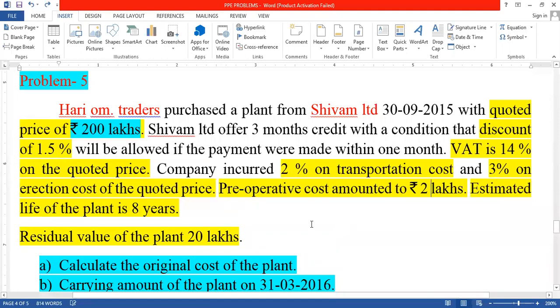After this, the estimated life of the plant, the estimated life of the asset, is 8 years. The residual value is nothing but the scrap value of the asset. How much is the scrap value? 20 lakhs. Once again you multiply with 1 lakh, and you get 20 lakhs.